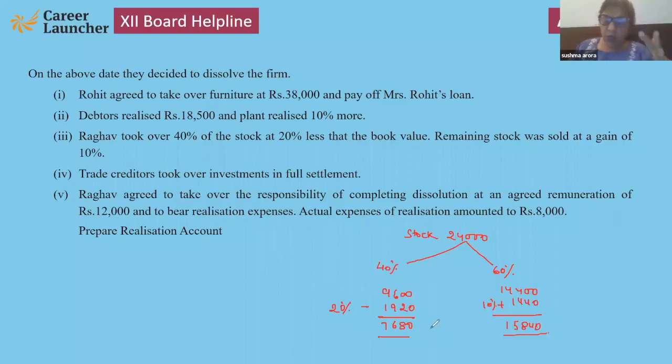So please look at the calculation carefully. Here 40% and 60%. 40% taken by Raghav, 60% through bank account.